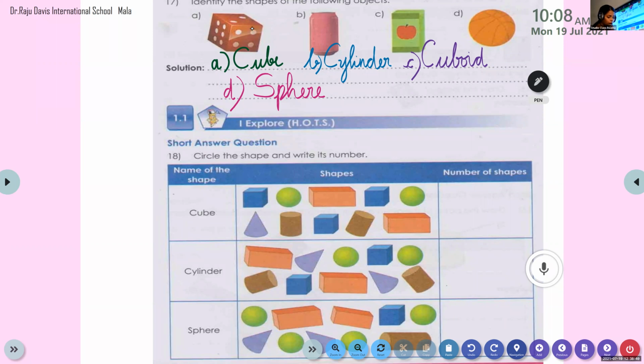Others, please be quiet. How many cubes are there? 2, 3. So we can circle it first. Okay, 1, here 2, and here 3. So there are 3 cubes. So write the number 3. There are 3 cubes. Good boy.